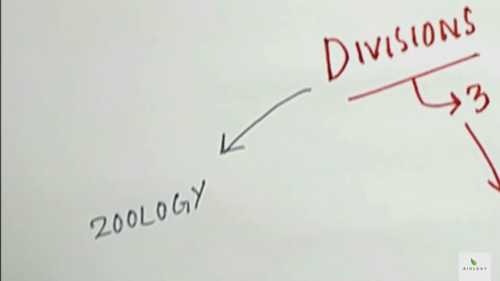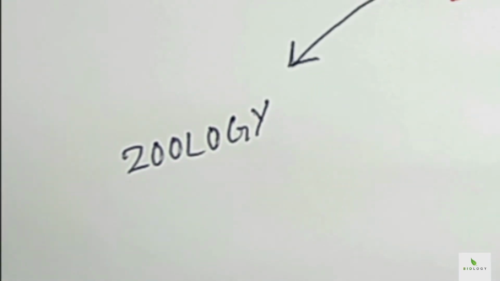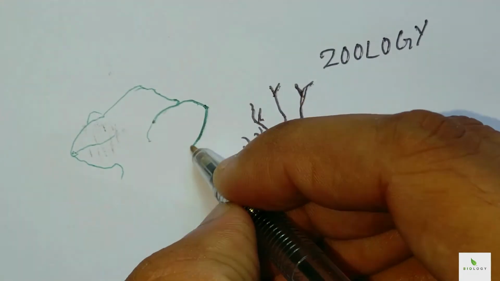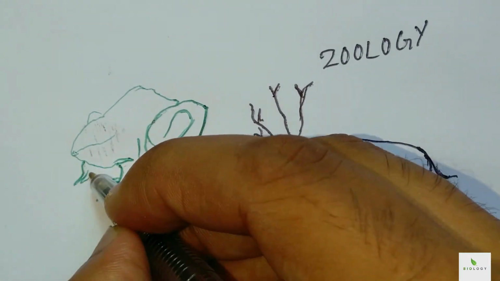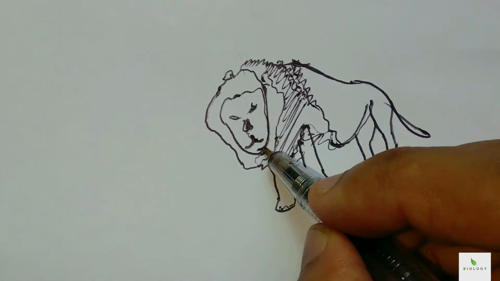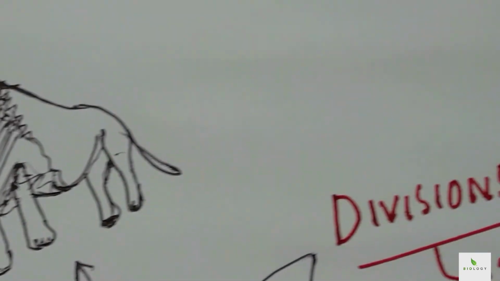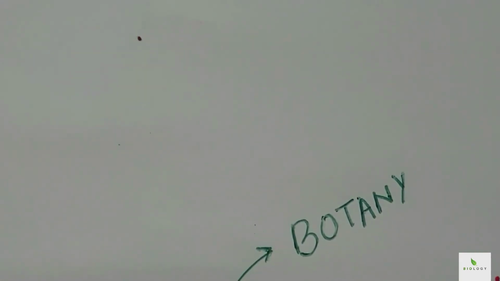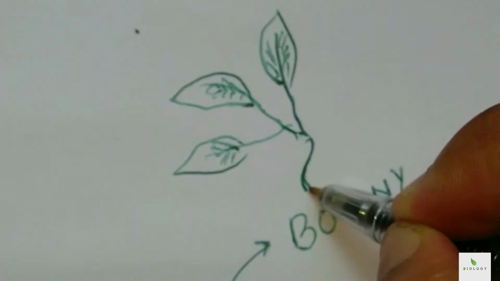The first division of biology is known as zoology. This division of biology deals with the study of animals. The second division of biology is called botany. This division of biology deals with the study of plants.